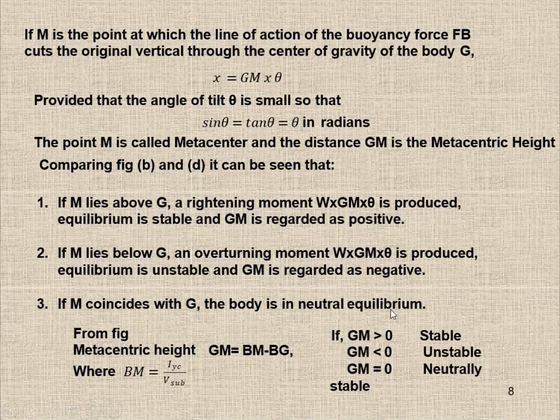So in that case, how can we find the metacentric height? GM is equal to BM minus BG. What is BM and what is BG? BM we can find out by using this equation: moment of area along its centroidal axis divided by submerged volume. If you know these two values, you can easily find BM.